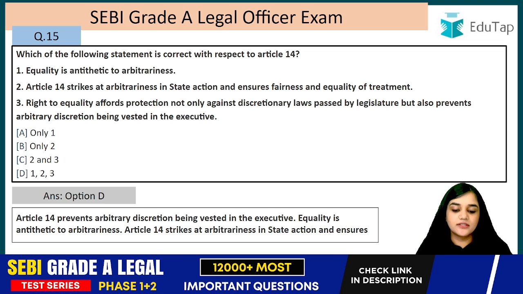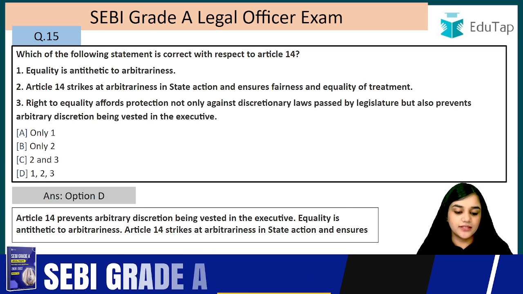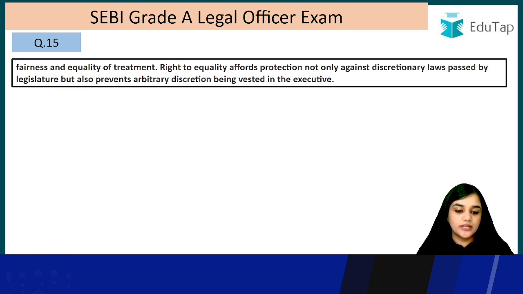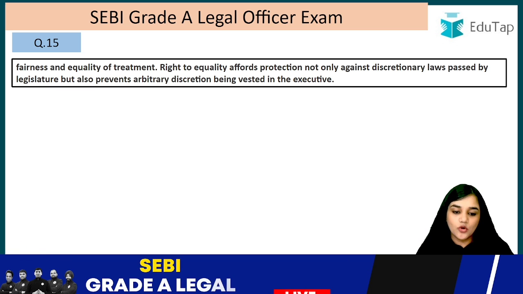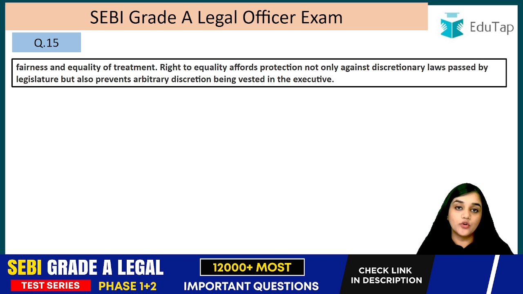Article 14 prevents discretion being vested in the executive. Equality is antithetic to arbitrariness. Article 14 strikes at arbitrariness in the state action and ensures fairness and equality of treatment. Right to equality affords protection not only against the discretionary law passed by the legislature but also prevents arbitrary discretion being vested in the executive. I hope this is clear.